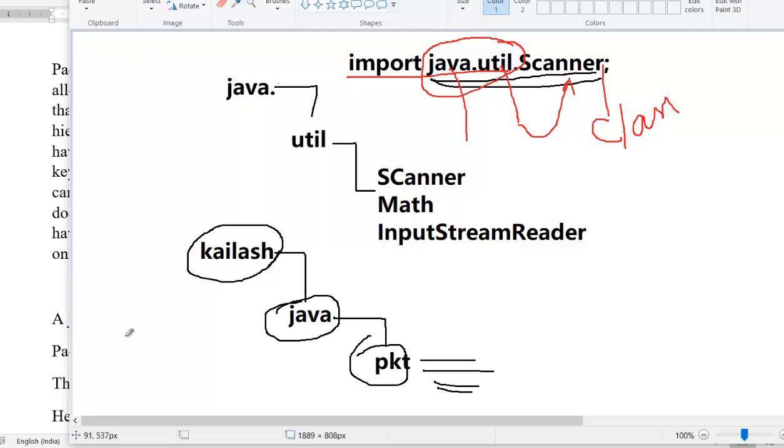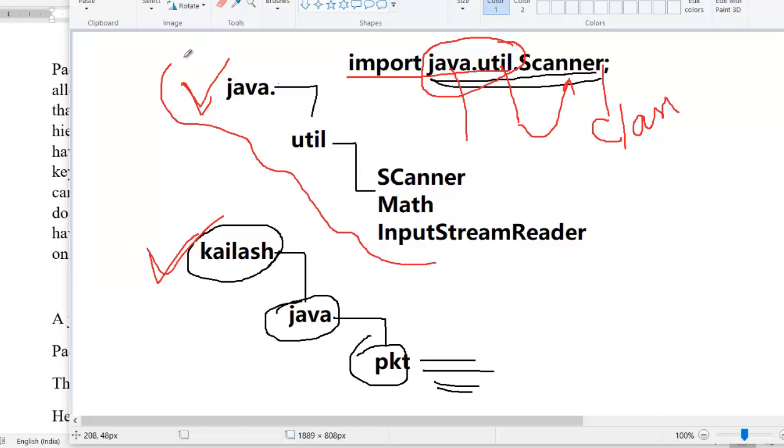This is my customer defined package and this is a predefined package. The predefined packages are given by Sun Microsystems and supplied as a part of the JDK to deal with universal requirements, as we need them to develop software.